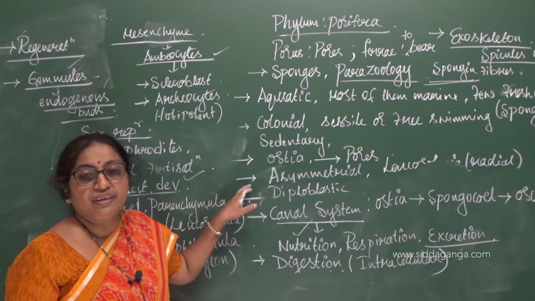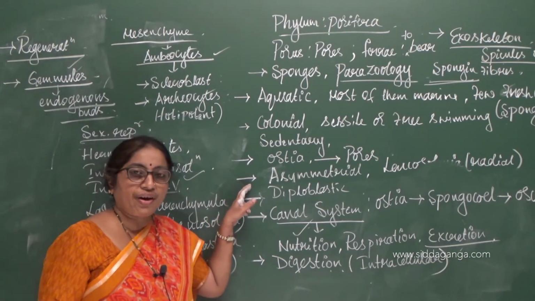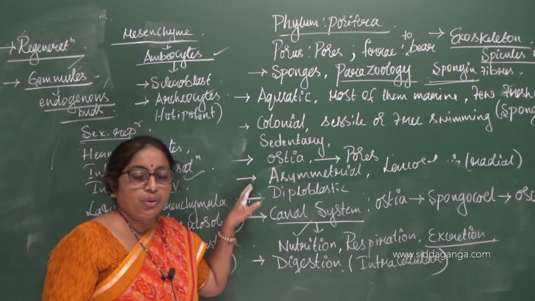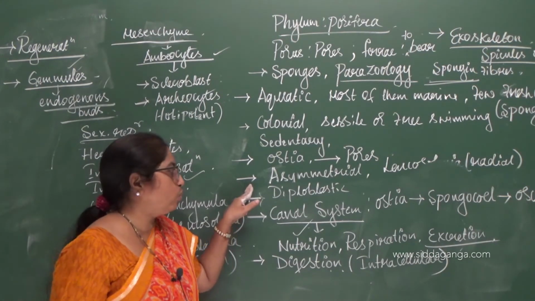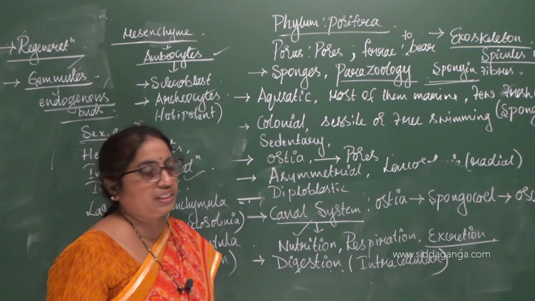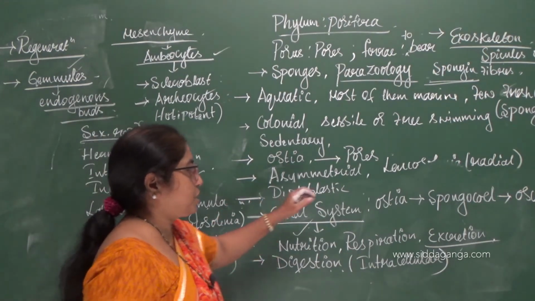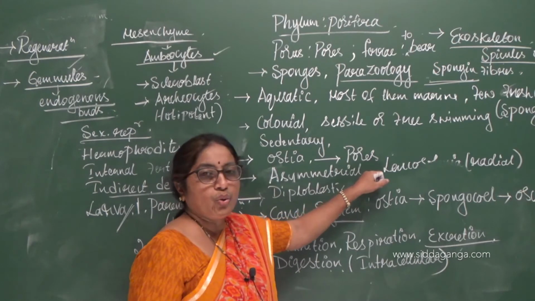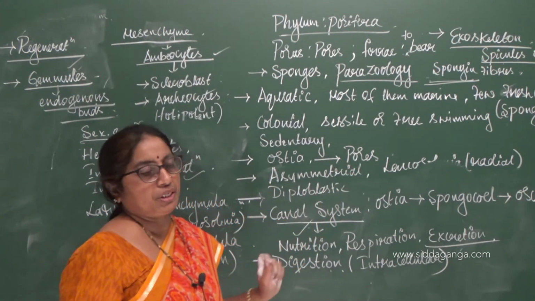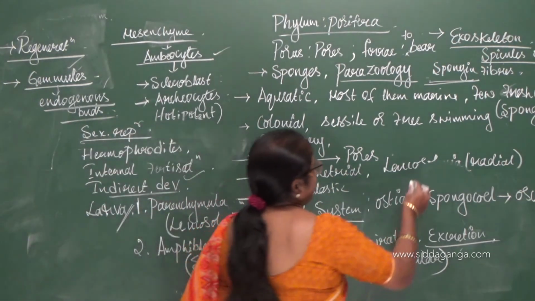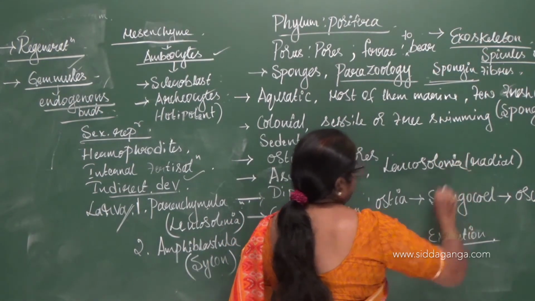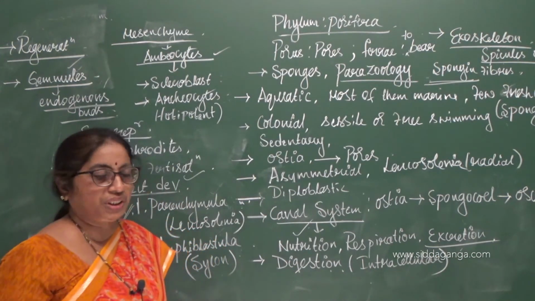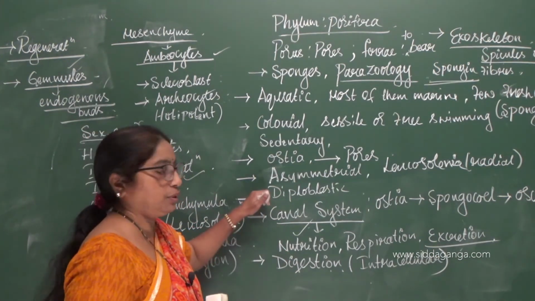They do not exhibit any symmetry, hence they are called as asymmetrical. So when the organism is cut in any plane, it doesn't give two equal halves, hence they are called as asymmetrical. But one example like Leucosolenia is radially symmetrical, that when it is cut through the center, it gives two equal halves.